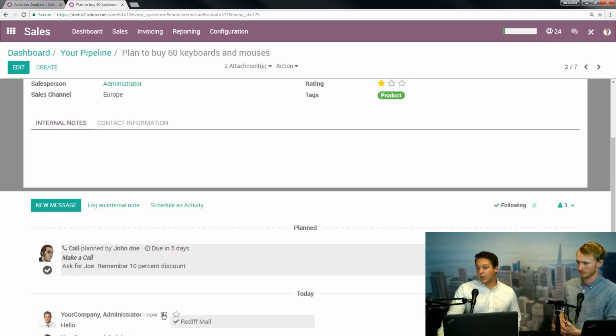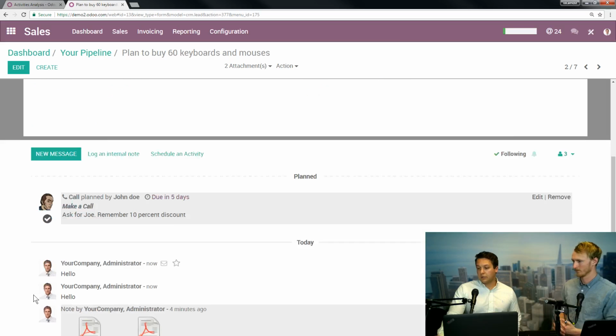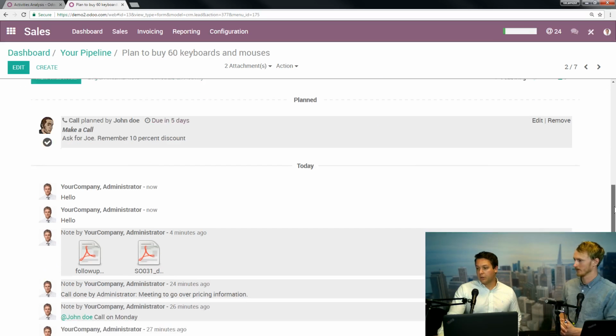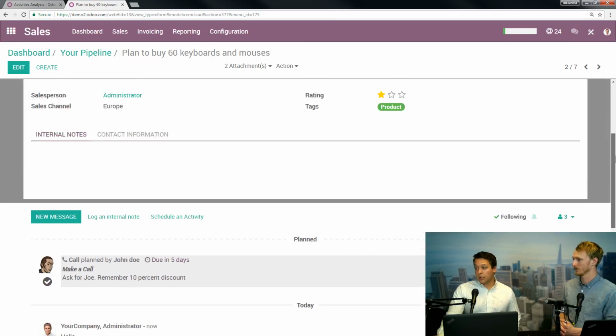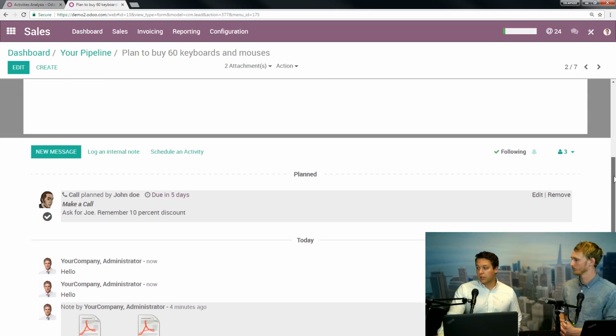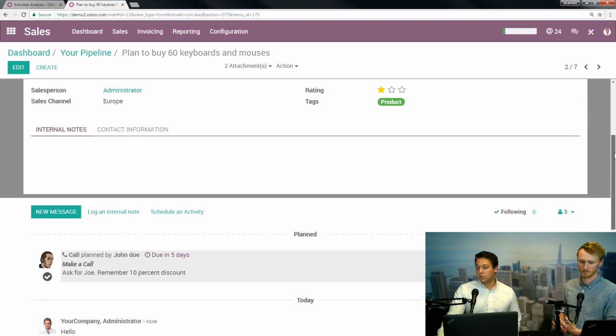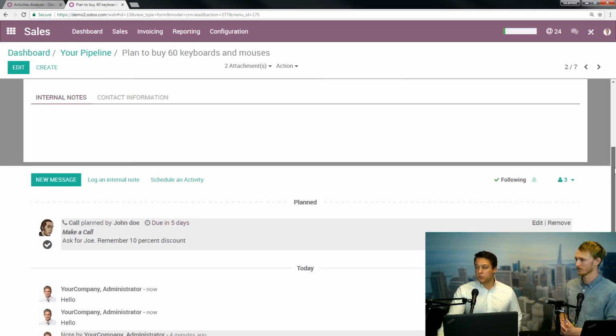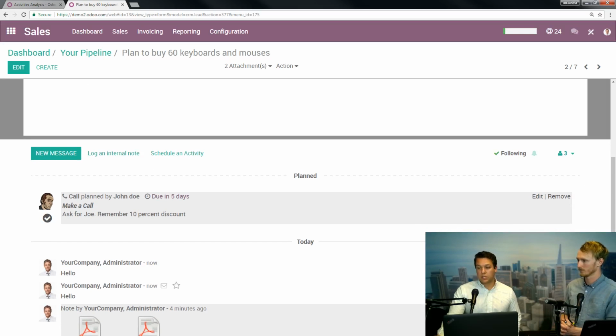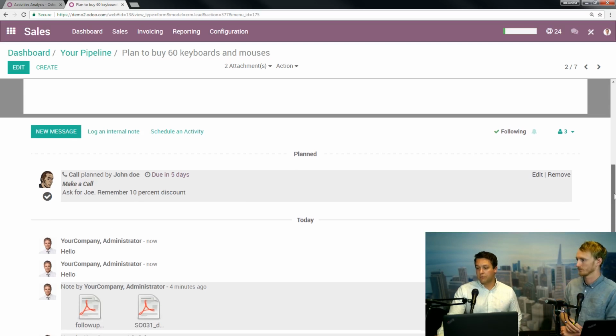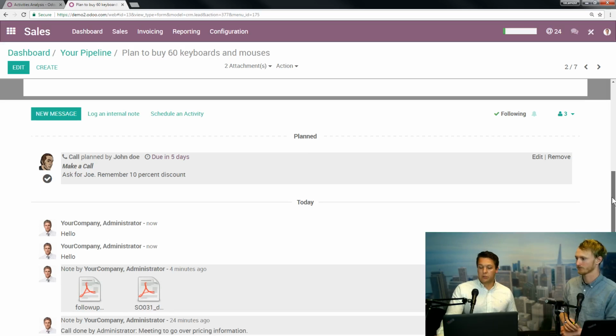Any replies to that will then come into the chatter as well. Linking any external servers into here is pretty easy. Like for Gmail, that's what we use internally to communicate a lot as well. So even if you send something out of here, but someone replies to it there, it can come into your other email. So really easy in terms of having multiple channels of communication, but always clarity as to where that communication is.